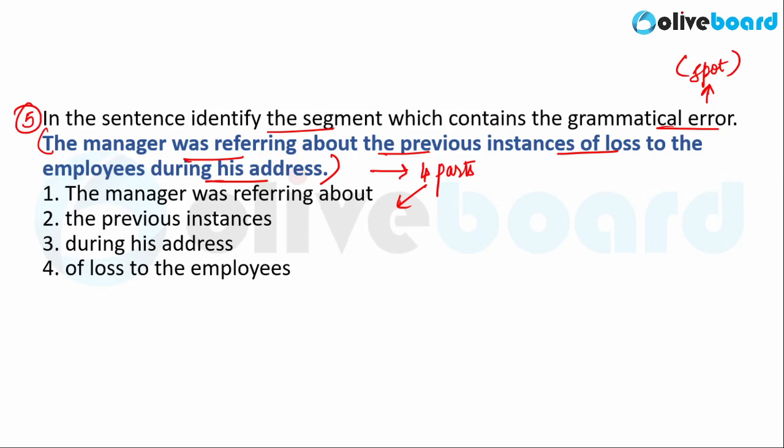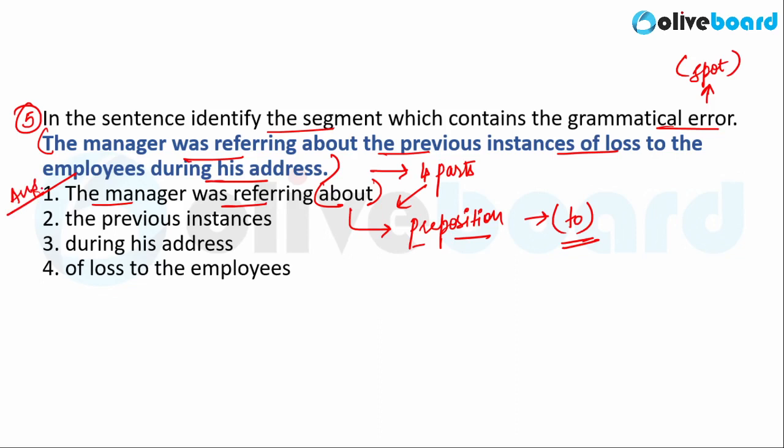So the correct answer in this case is the manager was referring about. About is not used with referring. The use of this preposition about is incorrect in this sentence. About must be replaced by to correct the sentence, right? So the correct preposition in this case would have been to. The manager was referring to the previous instances of loss to employees during his address. Here the error lies in the first part or the first phrase of the sentence. That is why option 1 here is the correct answer.